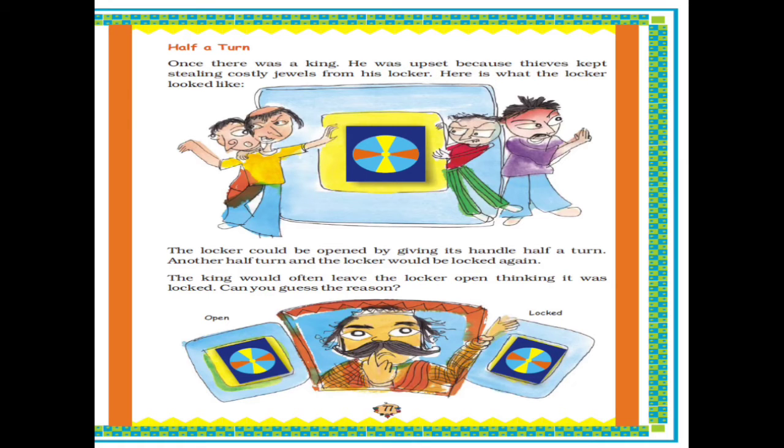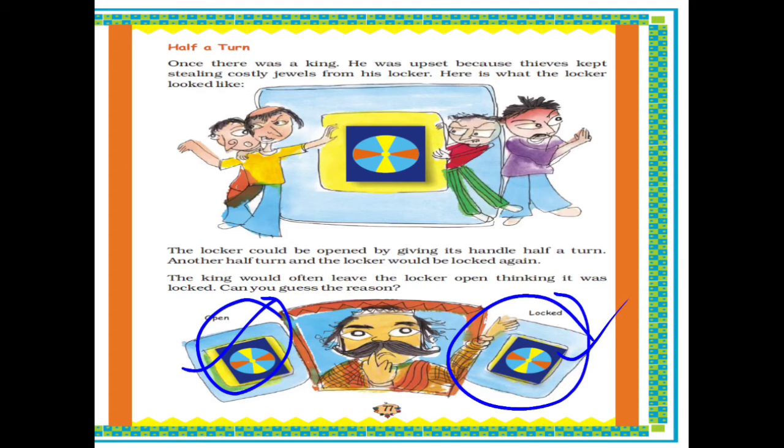The reason is, carefully observe both the pictures. What you can observe is that it looks the same in both positions. When it is locked, it looks like this, and when it is open, it looks like this. Both the pictures are the same. Both times the lock looks the same. That is why he always got confused and could not tell if it was locked or open.